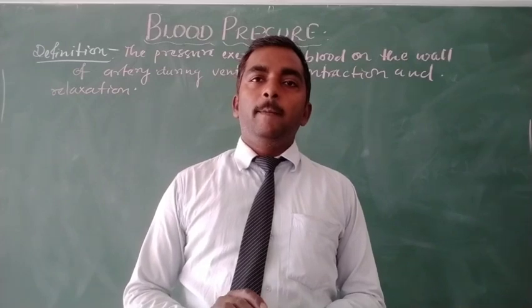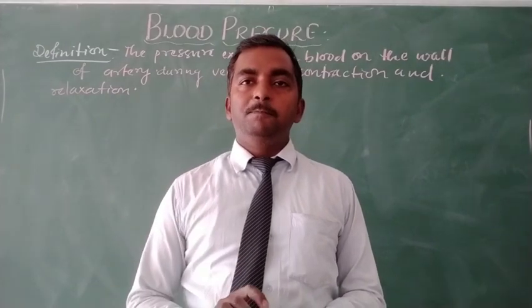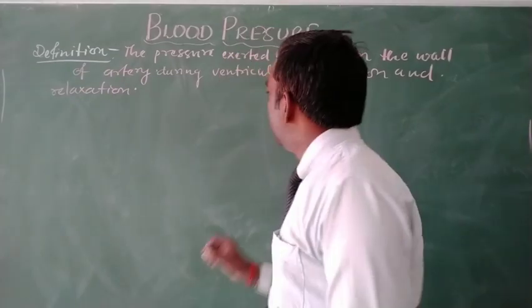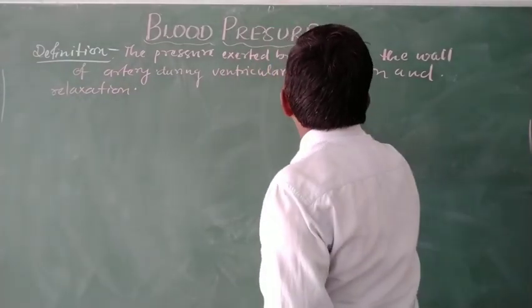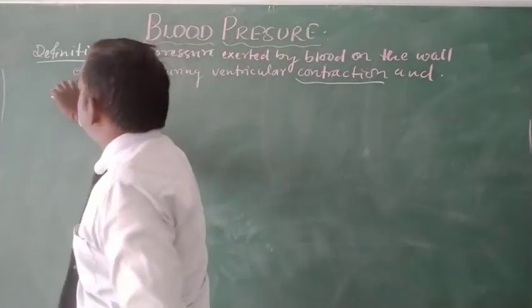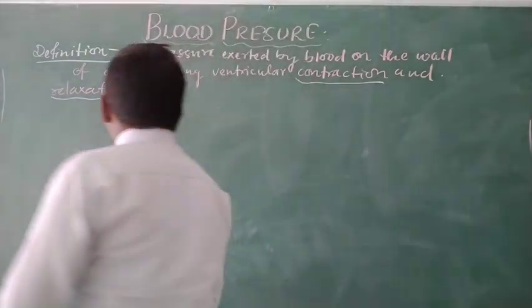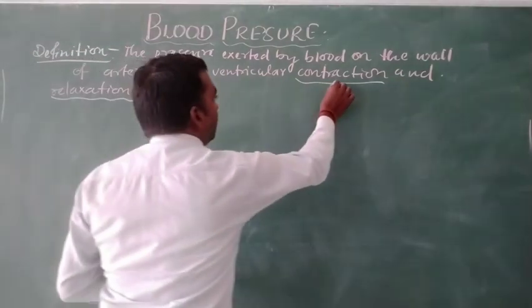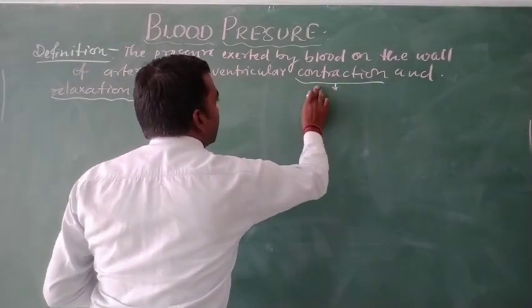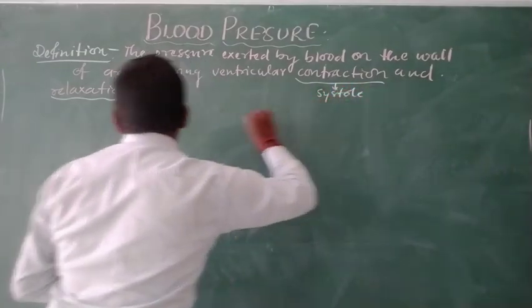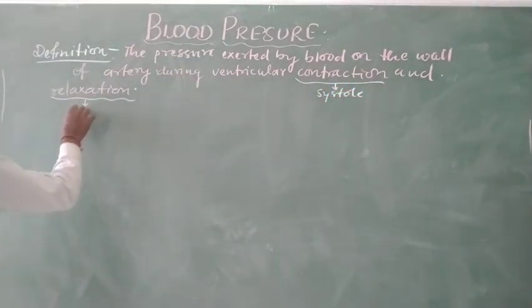So this is the overall definition of blood pressure, and on the basis of contraction and relaxation, blood pressure is of two types. Contraction stands for systole and relaxation stands for diastole.